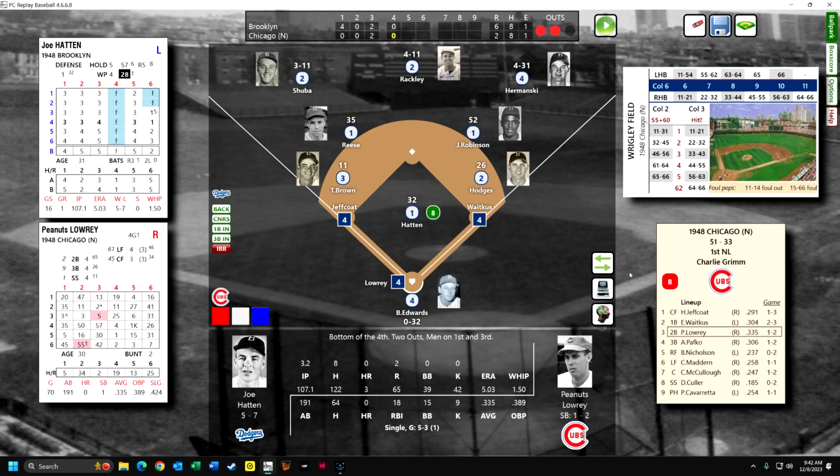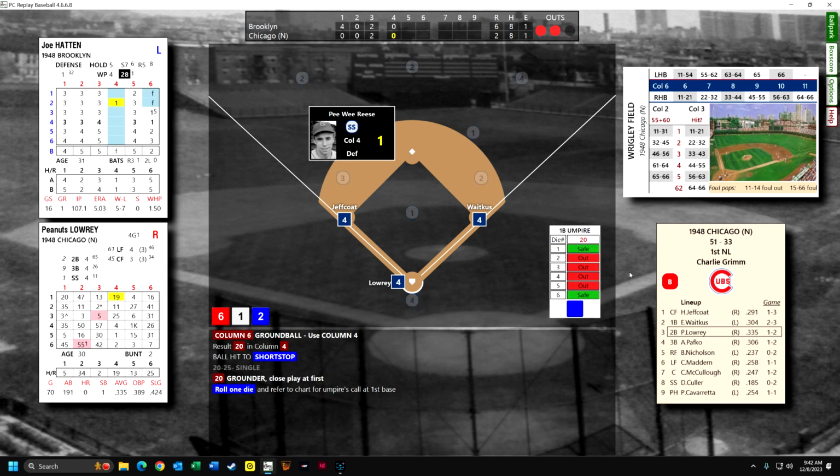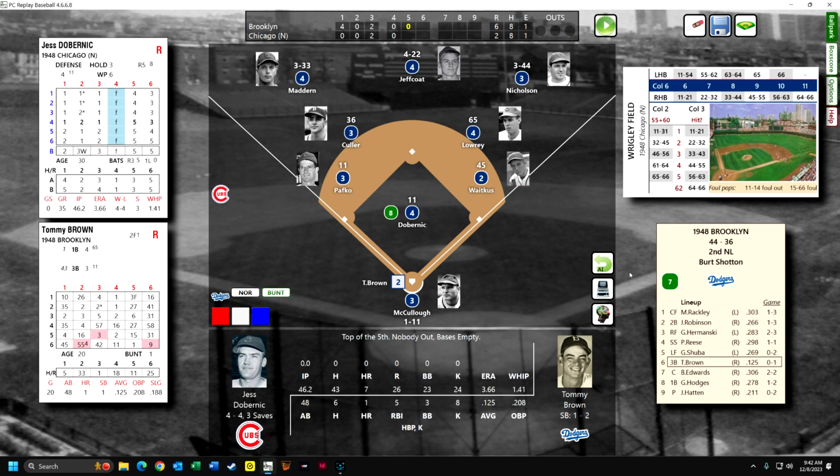Peanuts Lowry is up, hitting .335, and there are 2 outs, so it's a big moment for Hatton. And Hatton, oh man, tough play for Reese. He's got a 2/3 chance to get him out, and he does. Wow, the Colonel. Maybe he's the captain of the team. Save them.